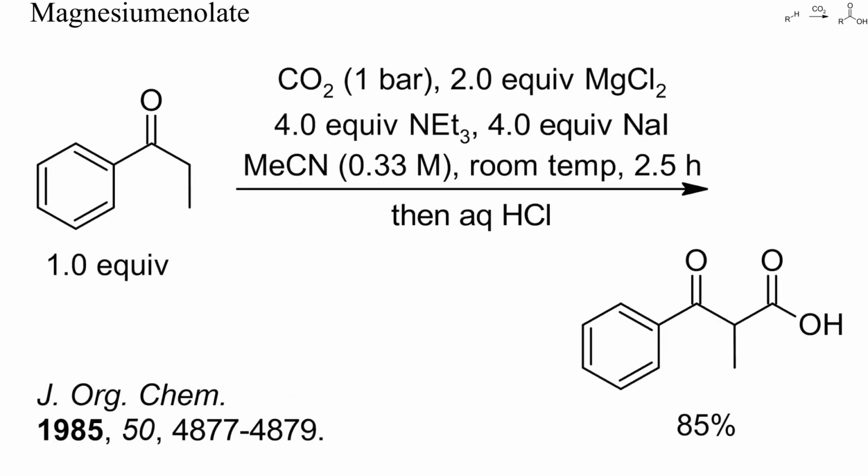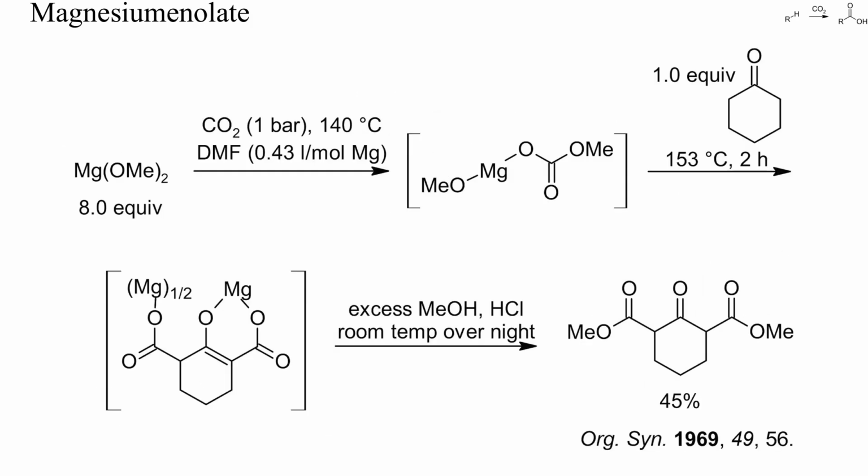Ketone enolates are less nucleophilic than simple polar organometallics and thus react more slowly with carbon dioxide. The resulting 3-keto acids are thermally unstable and readily decarboxylate upon heating. In this example, propiophenone was carboxylated by treatment with a mixture of carbon dioxide, triethylamine and the weak Lewis acid magnesium chloride. Some ketones can even be carboxylated twice. Here, cyclohexanone was first converted into magnesium dicarboxylate by strong heating with an excess of magnesium methoxide and carbon dioxide,